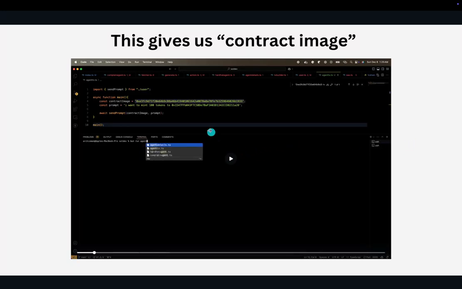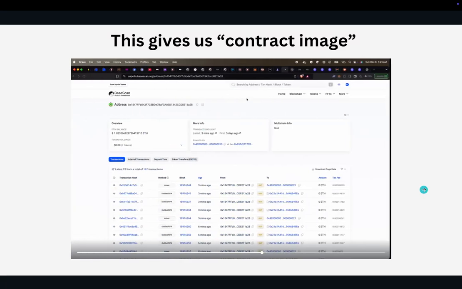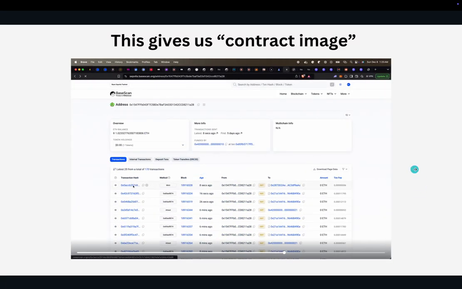Next, with this contract image, we can see sending a transaction is pretty easy. This smart contract image, that is the UID created during the attestation, can work as the AI agent containing all the details specific to that contract. Combining it with the prompt, we can create any transaction just by giving a prompt, and it will be pretty accurate given that the AI agent is trained on the specific contract. Let's see how it works. First, the prompt is decoded by another prompt agent and then goes through various vulnerability checks, which we will go through later.